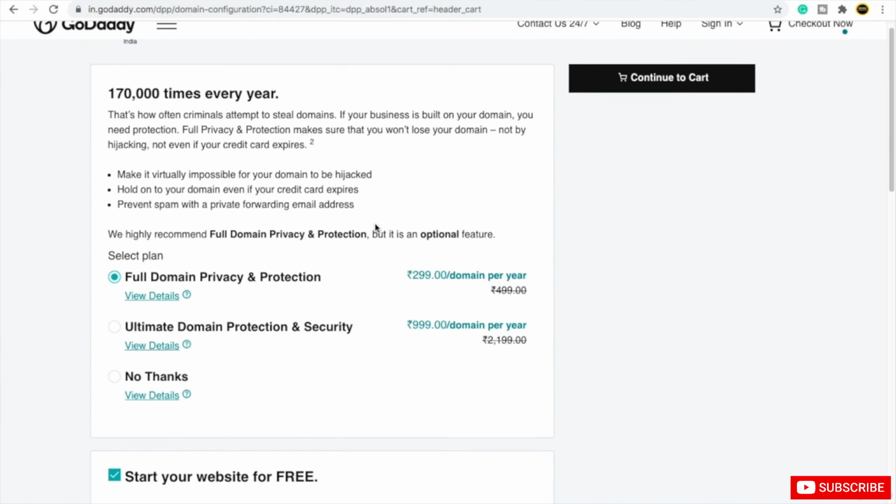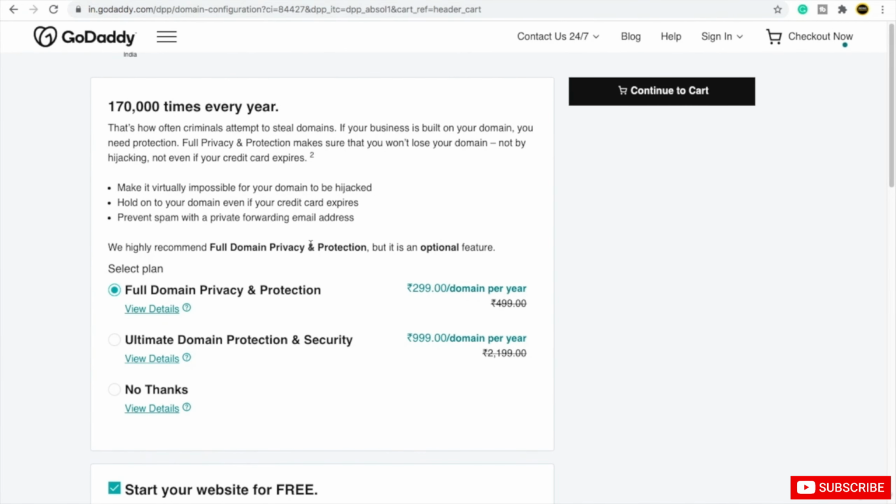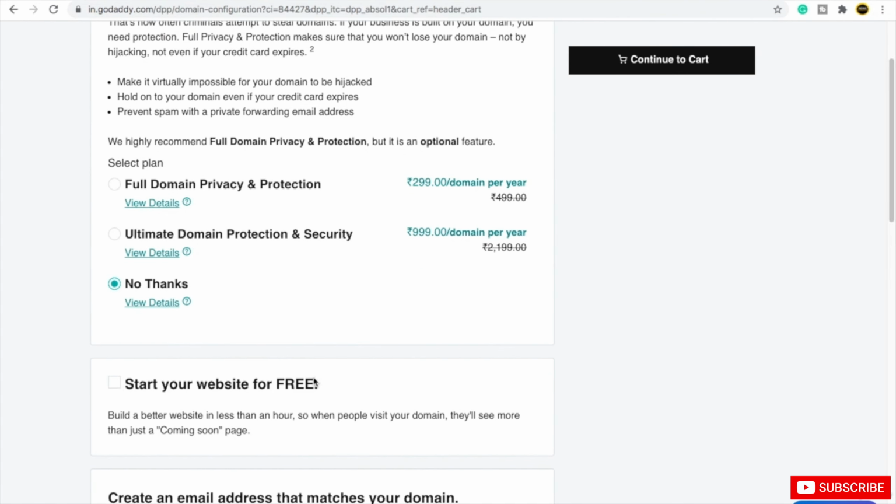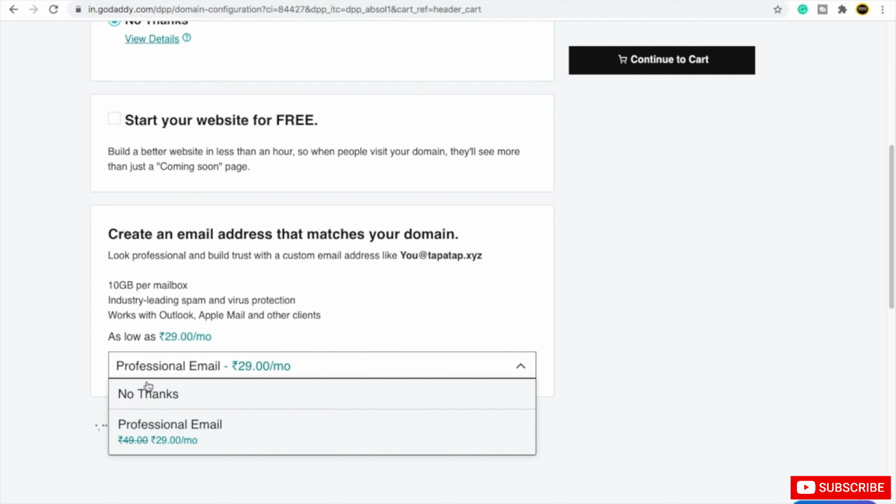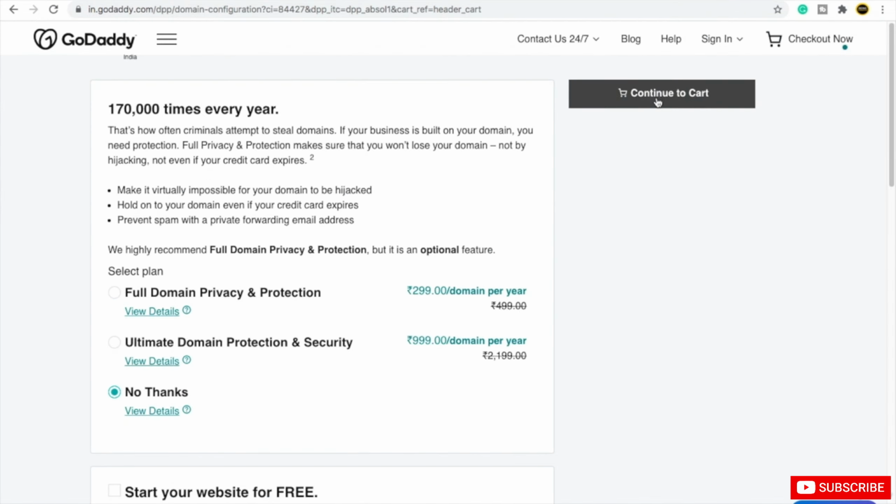Now here you can see they're providing domain privacy and protection. We have talked about this. If you want, you can go for it. It will provide some protection to your domain, but I am not going to buy. I will click on no thanks and untick it. From here, make sure that you don't buy professional email. Click on no thanks and then click on continue to cart.